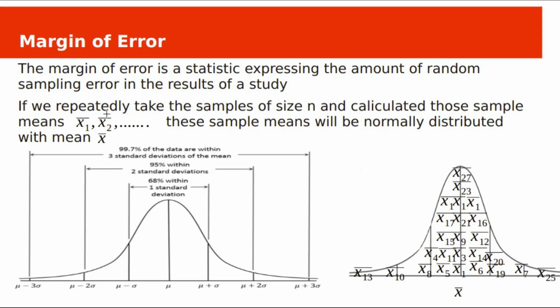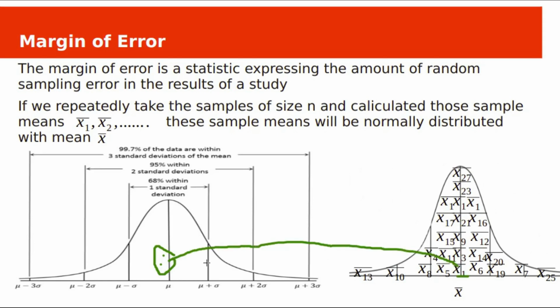Suppose we repeatedly take samples of size n and calculate those sample means x1 bar, x2 bar and so on. These sample means will be normally distributed with mean x bar. Here we are taking one sample with 3 values and its mean is x1 bar. It is here.